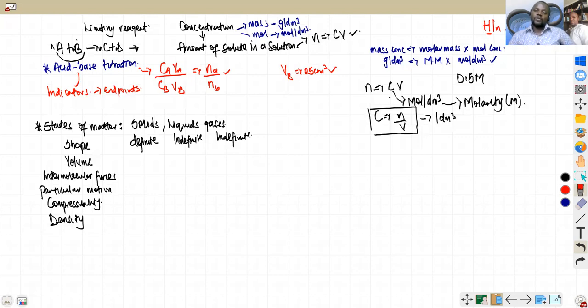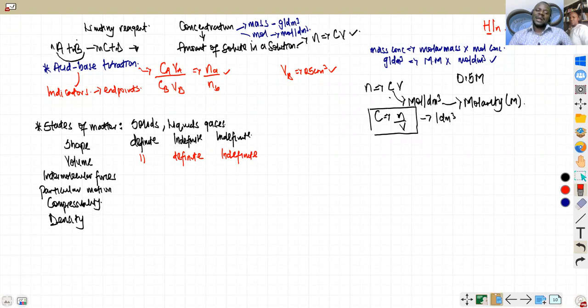So the same thing about volume. Solids have definite volume. Liquids also have definite volume, but gases have indefinite volume. The volume of gases is indefinite. So that's that. The next one we'll talk about is intermolecular forces.